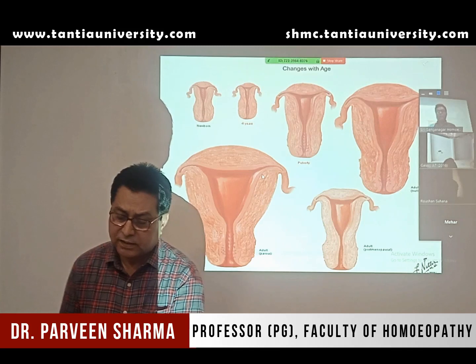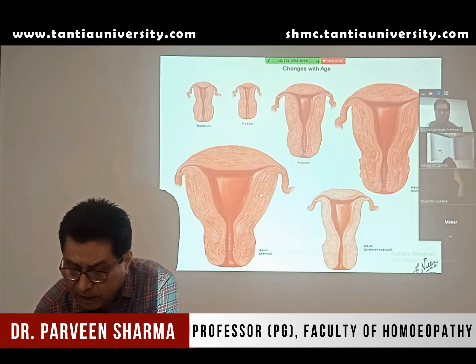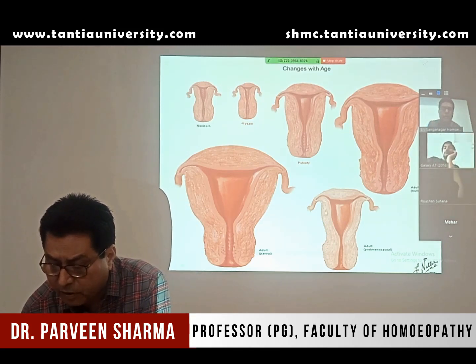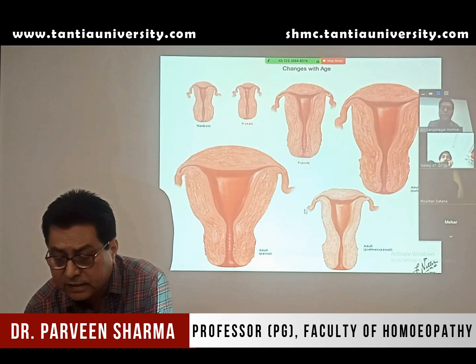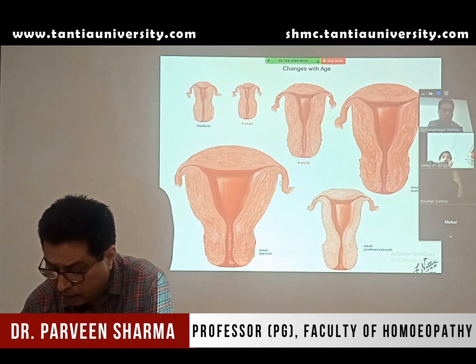The uterus, the size and cavity, become bigger, and in old age after menopause there is atrophy. Shrinkage of the size is there. So these are various changes according to age in the uterus.